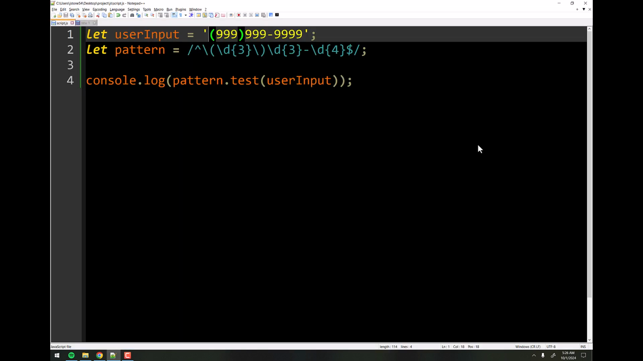Perfect. Okay, next up, the user has passed the test. They put in the proper data. Now let's say that we want to store that data in a database. Well, when we store it, we don't want to store the parenthesis and the hyphen. We just want to strip all that out. And so we can do that by using those little $ sign variables we talked about a minute ago.